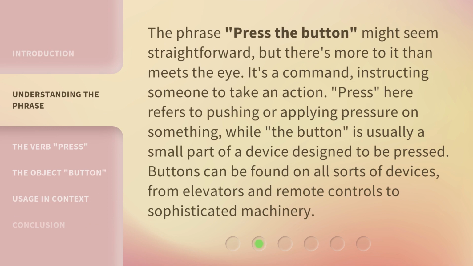The phrase, press the button, might seem straightforward, but there's more to it than meets the eye. It's a command, instructing someone to take an action. Press here refers to pushing or applying pressure on something, while the button is usually a small part of a device designed to be pressed. Buttons can be found on all sorts of devices, from elevators and remote controls to sophisticated machinery.